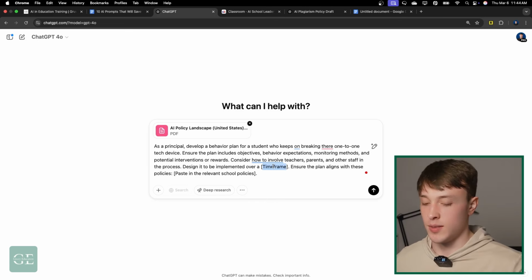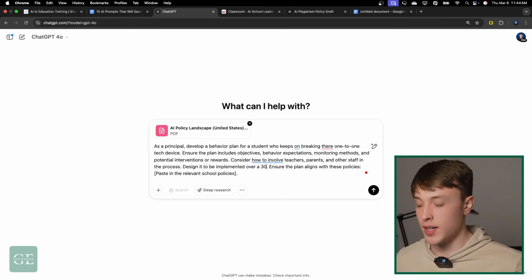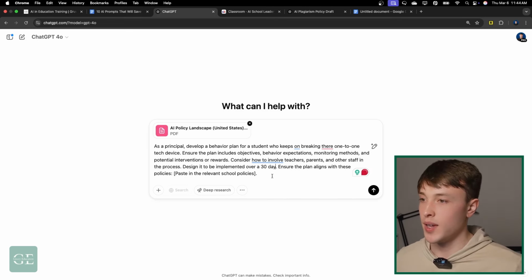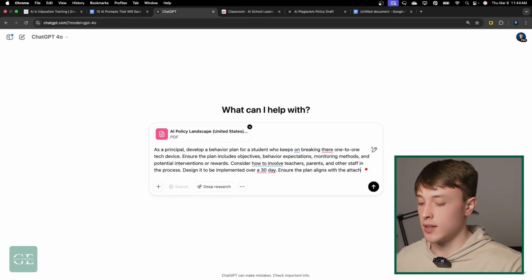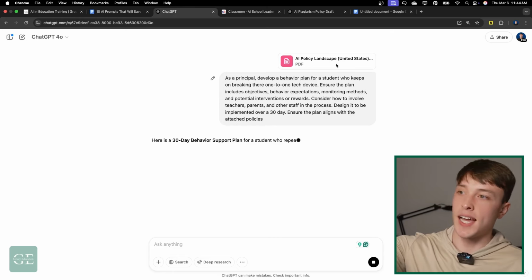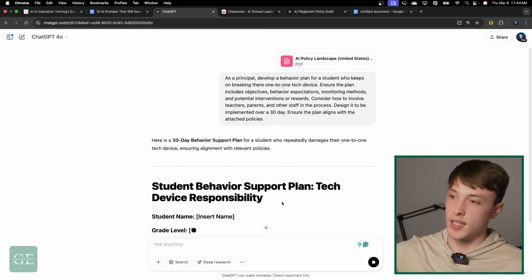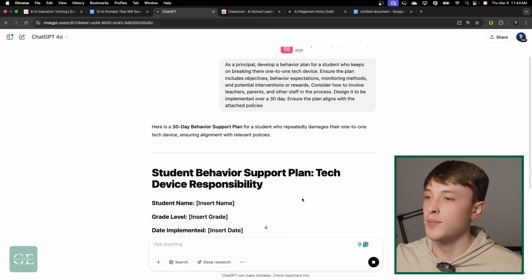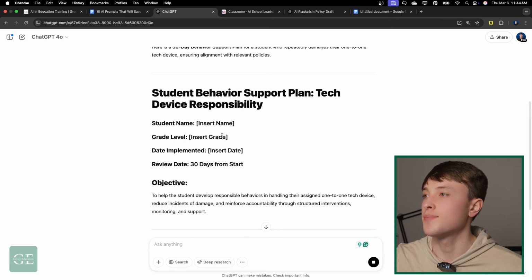And I want this to be implemented over a 30-day time frame. And I'll just say ensure the plan aligns with the attached policies. Send that through, and now ChatGPT has access to this policy, and it's going to go ahead and draft that based off of that policy.